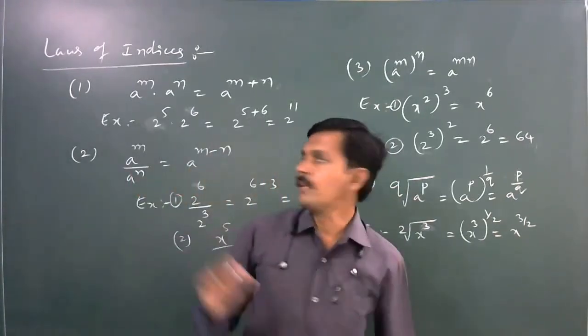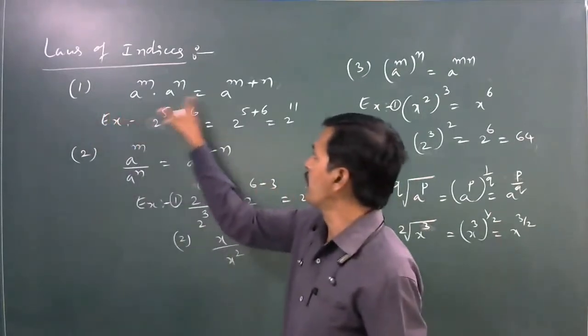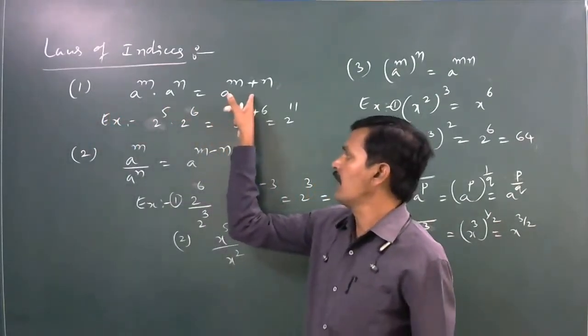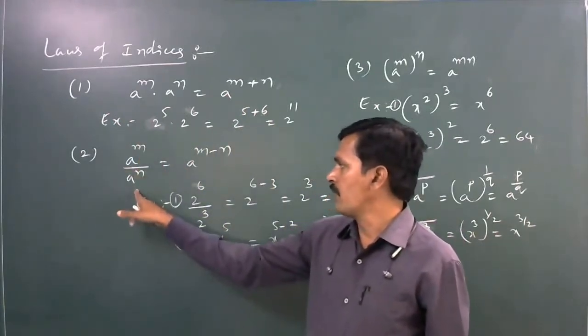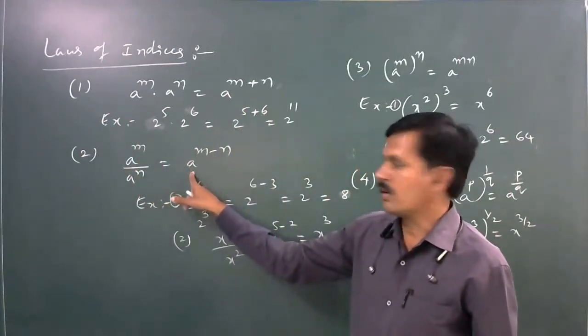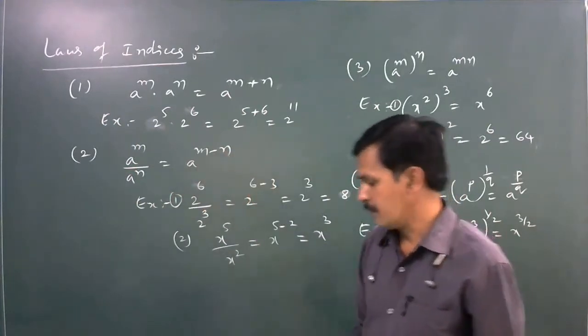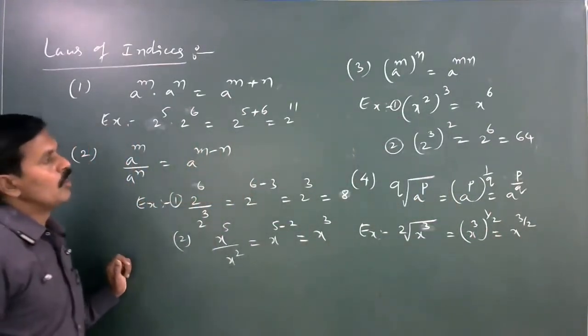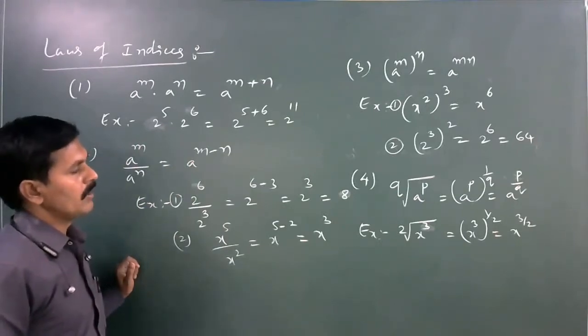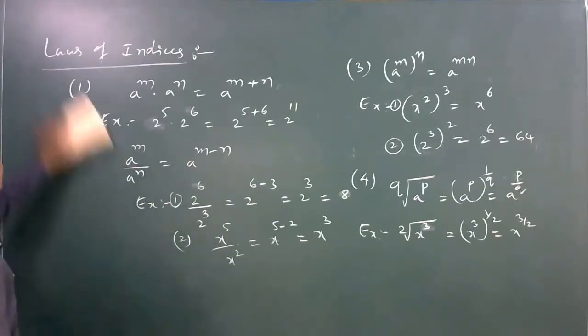These are the laws of indices. First one is a power m into a power n, it is equal to a power m plus n. Second one is a power m divided by a power n, which is a to the power of m minus n. Next, third one is a power m whole power n is equal to a to the power of m into n.